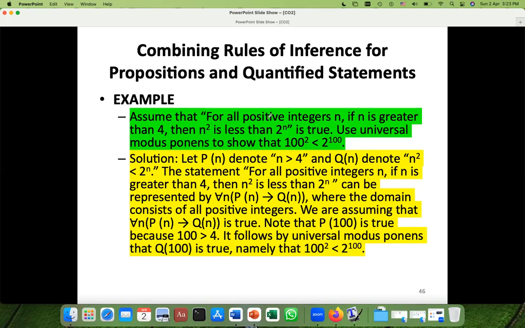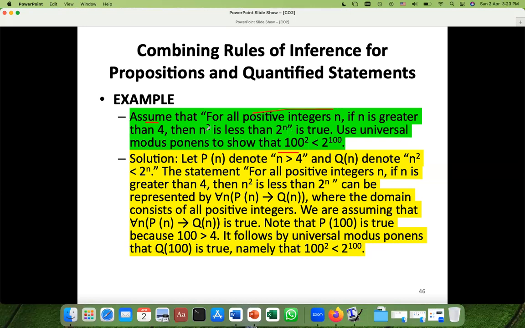Assume that for all positive integers n, so this is the domain, for all positive integers, what are positive integers? 1, 2, 3, 4, 5, 6. If n is greater than 4, then n square is less than 2 raised to the power n.